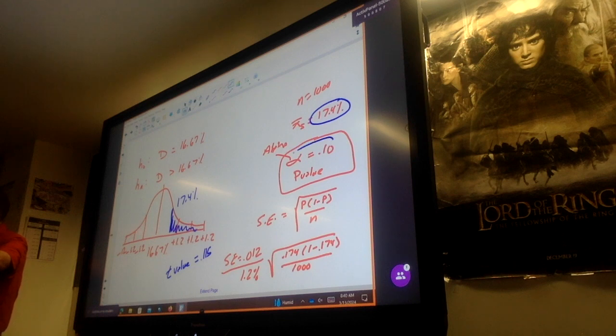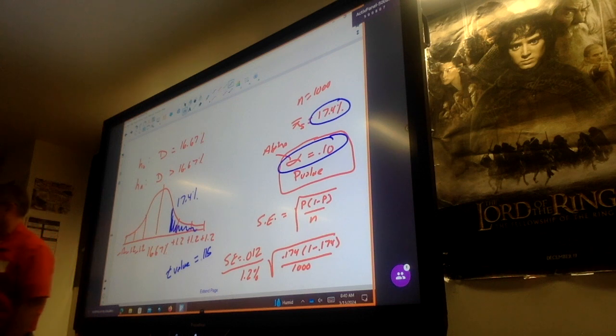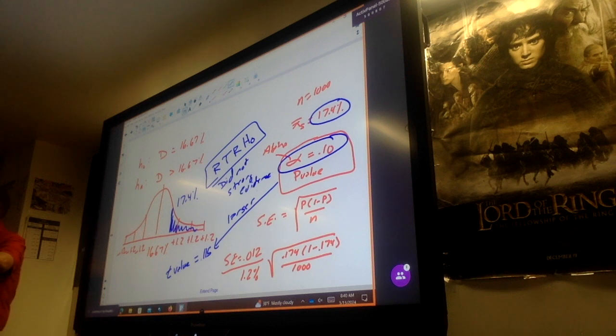Okay, you said that last time we wanted an alpha of 0.10. Is 0.10 bigger or smaller than 0.115? So this is larger. So this is a fail to reject our null hypothesis. We did not find strong evidence against H naught. So it was just coincidental that they happened to roll a die 1,000 times and 17.4% of the time versus 16.67% of the time took place.